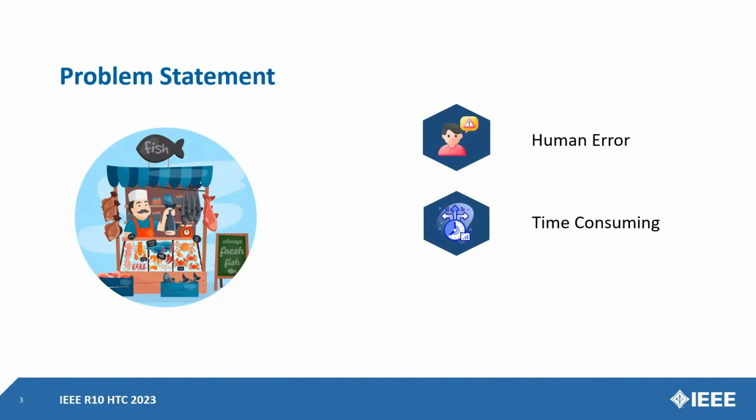The traditional manual classification methods are not only time consuming and prone to error, but also inherently limited in terms of scalability. With growing demand for fish as a source of protein in Bangladesh and other regions, the manual classification process becomes increasingly challenging to sustain.